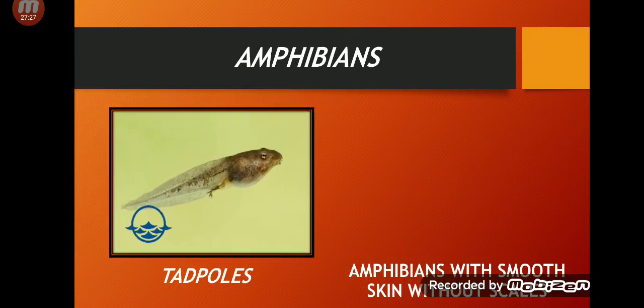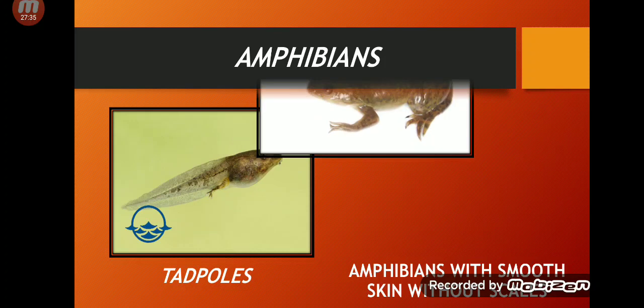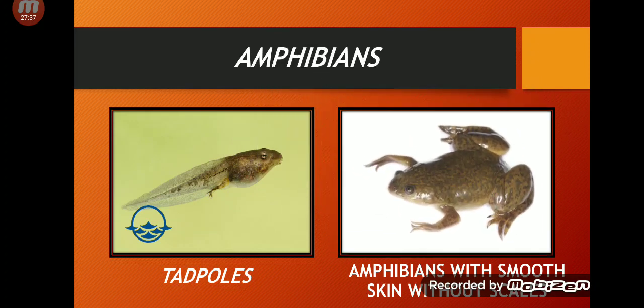So this is the picture of a tadpole. Tadpole, you can say, is the newborn amphibian or the young ones of the amphibians. And this picture is showing you that amphibians have smooth skin without scales.